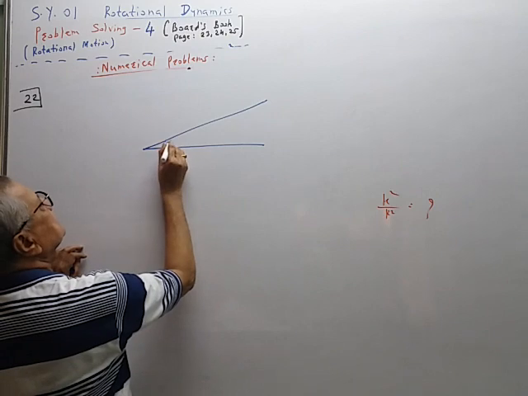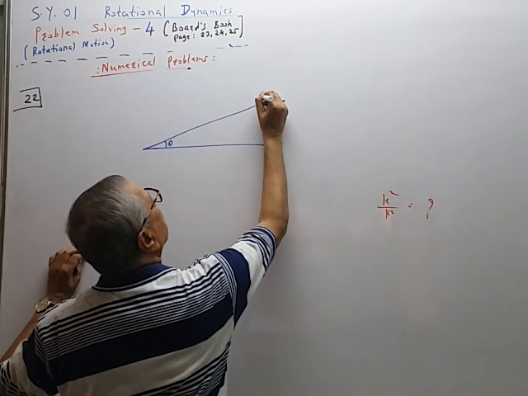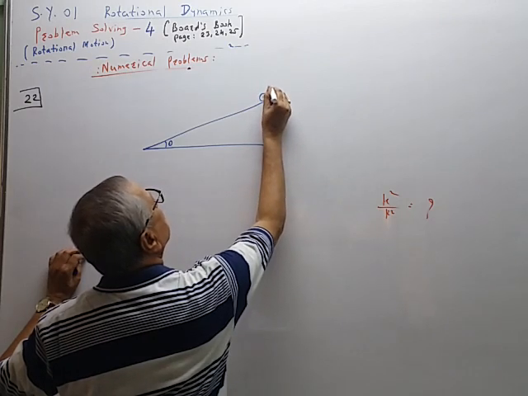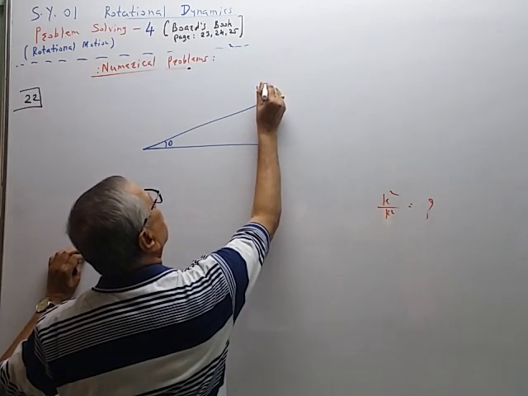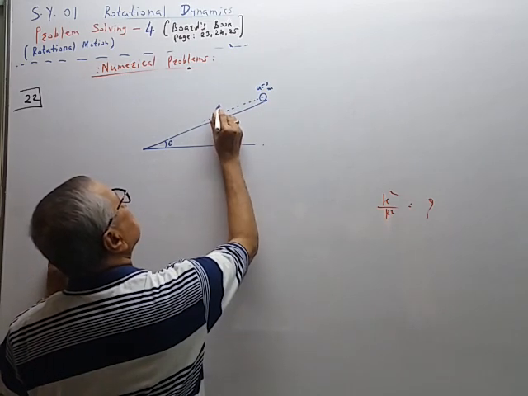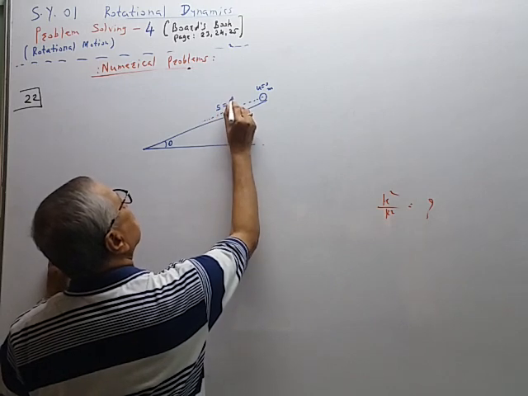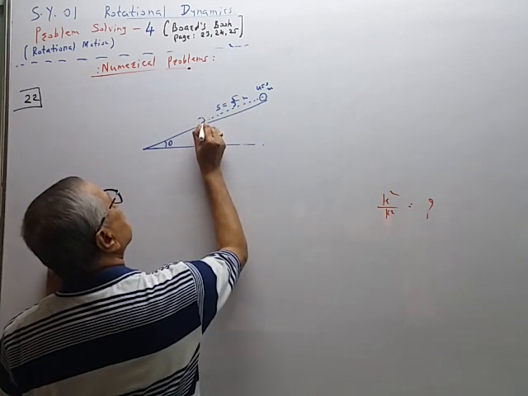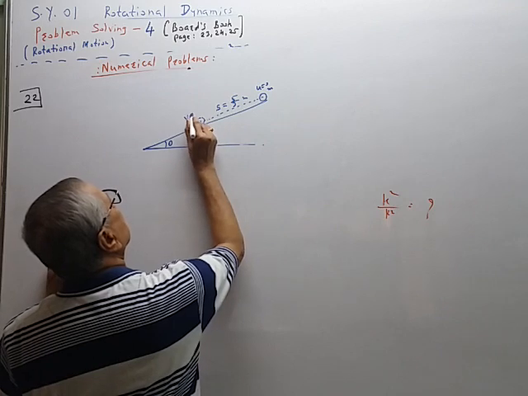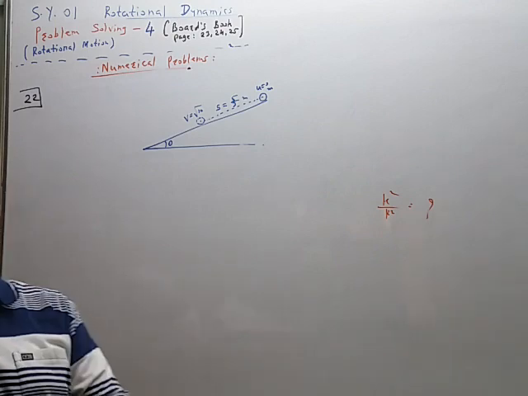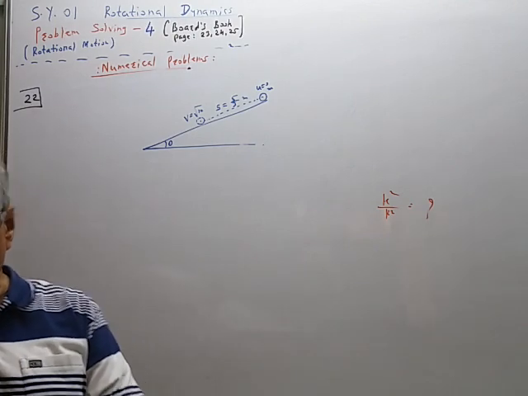This is the angle of inclination theta. This is the rolling body, not known. Its mass is m. Its initial velocity u is equal to 0. It rolled down and covered a distance s. This s is given as 5 by 3 meter, and the sphere comes here. So its velocity v is equal to root 10 meter per second.